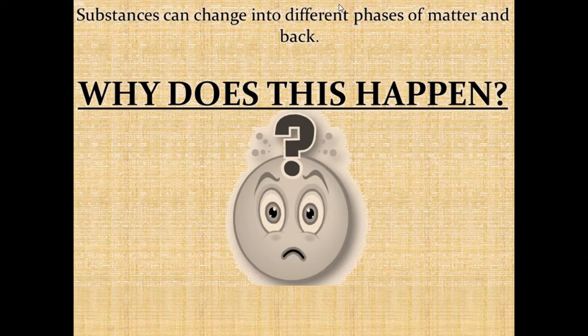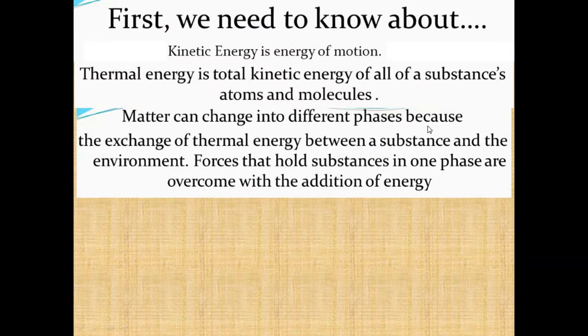A substance can change into different phases of matter and then come back to its original state. Now the question is, why does this happen? First, we need to know what kinetic energy is. Kinetic energy is the energy of motion.